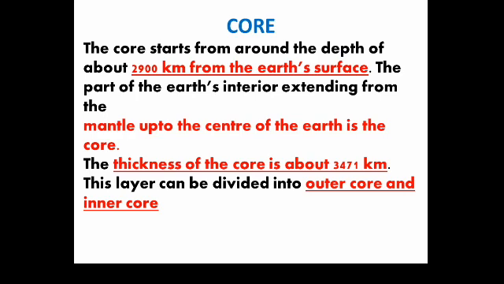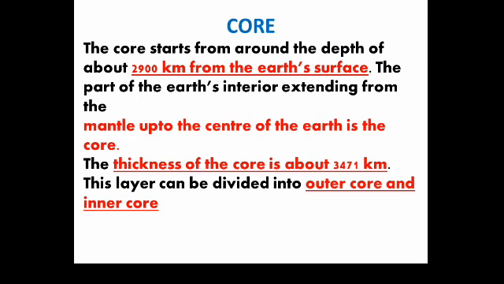Next, see the core, the innermost layer of the earth. The core starts from a depth of about 2900 km from the earth's surface, and the part of the earth's interior extending from the mantle up to the center of the earth is the core.